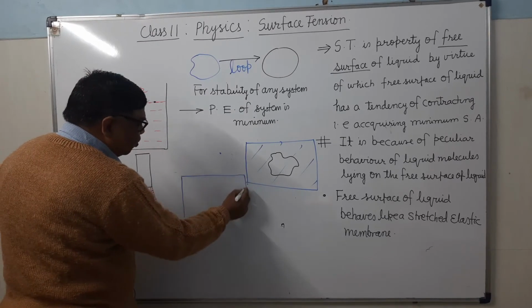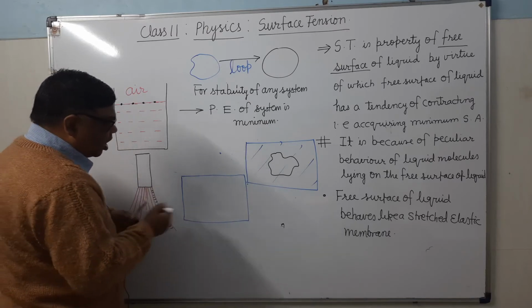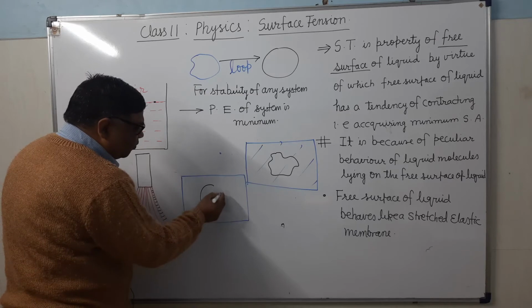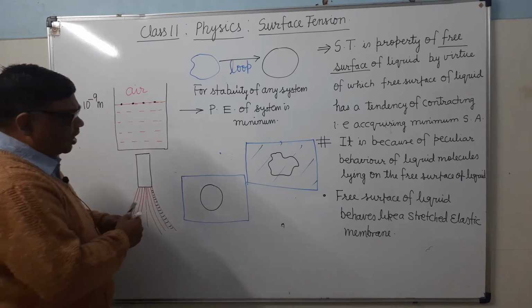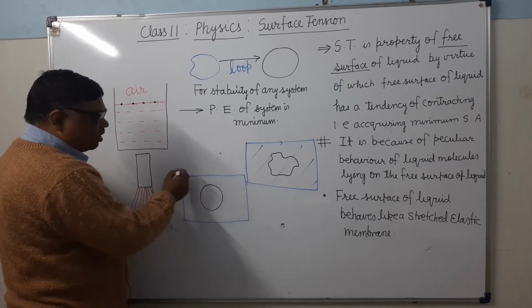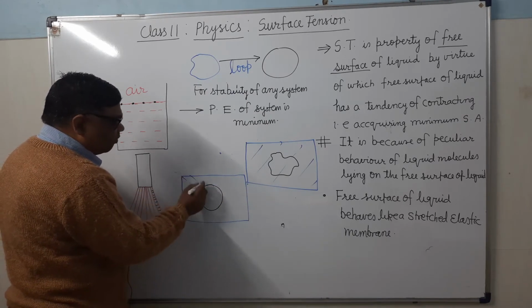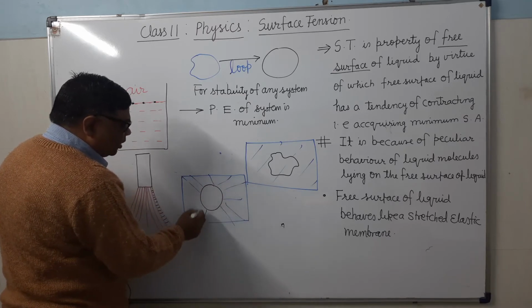This is the rectangular frame and the cotton thread will take the circular shape, and here outside this loop and within the boundary of this rectangular frame, there will be the soap film. Soap film will be present here.